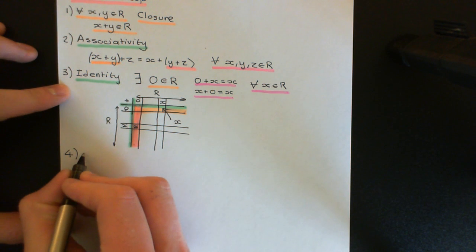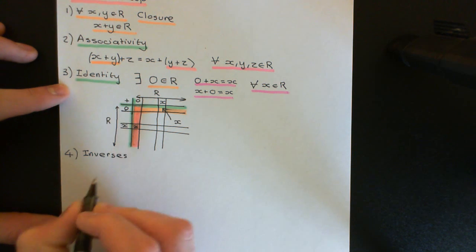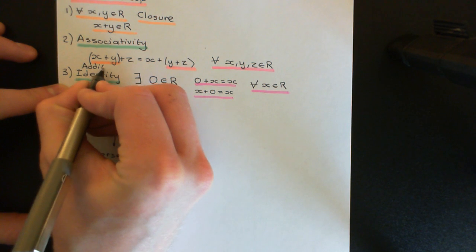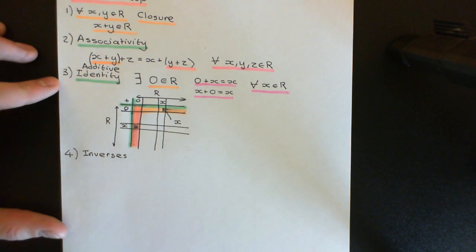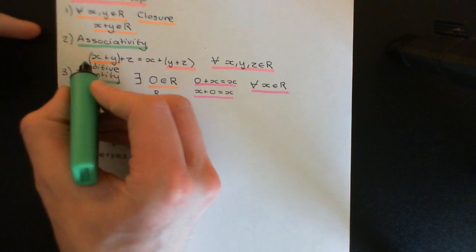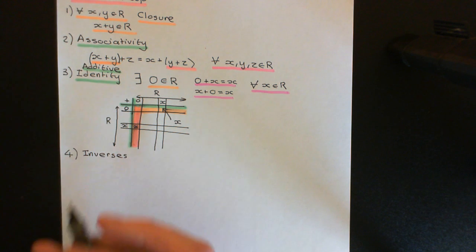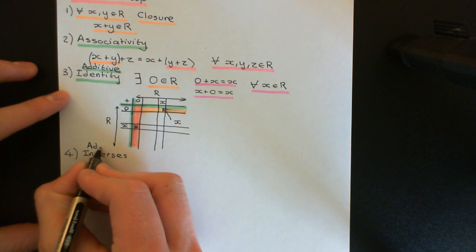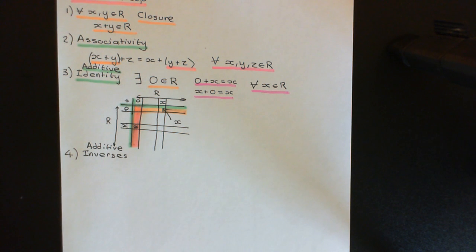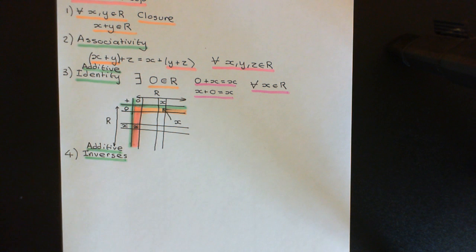Axiom number 4 then is inverses. Okay, so all elements of the ring must have an additive inverse, and I might just add in another word here. 0 is what we call the additive identity, because remember we're going to have another composition law on a ring, and we're also going to have an identity for that other composition law, which will be called the multiplicative identity. So I'll just add additive in there, and again here I will add the word additive inverses in. Okay, so we need inverses for the addition composition law. Okay, so additive inverses is axiom number 4 here.